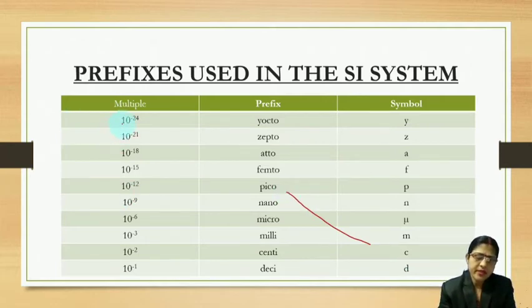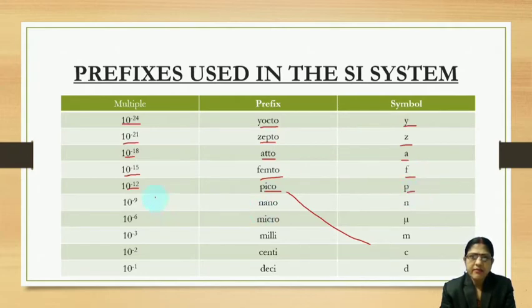If the multiple is 10 to the power minus 24, the prefix is yocto, symbol y. 10 to the power minus 21 is zepto, symbol z. 10 to the power minus 18 is atto, symbol a. 10 to the power minus 15 is femto, symbol f. 10 to the power minus 12 is pico, symbol p.